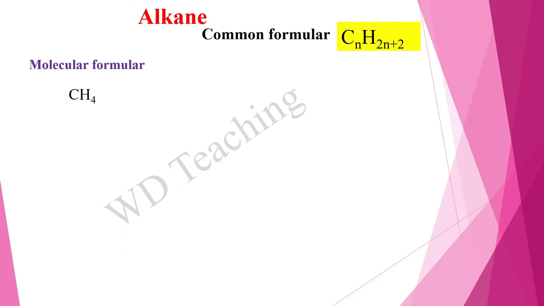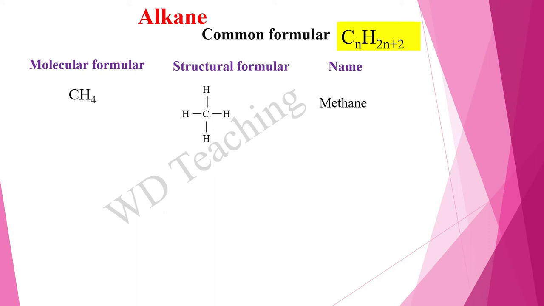Okay, let's learn about alkanes. Alkanes can be represented by a common formula: CnH2n+2. According to this formula, the molecular formula of the simplest alkane is CH4, 1 carbon with 4 hydrogen. The structural formula is like this. The name of this alkane is methane. Methane is commonly known as biogas.